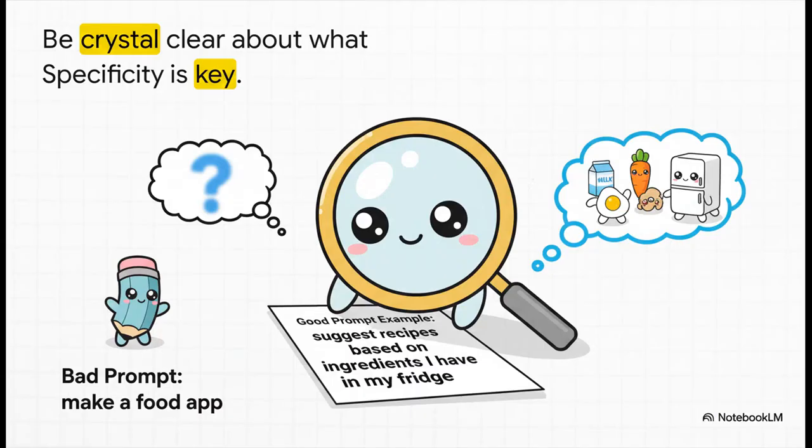So, the first piece of a really great prompt is defining the task. You have to be super clear here, no vague stuff. For example, instead of saying something like, make a food app, which isn't very helpful, you'd say, create an app that suggests recipes based on the ingredients I have in my fridge. See the difference? Specificity is absolutely your best friend here.